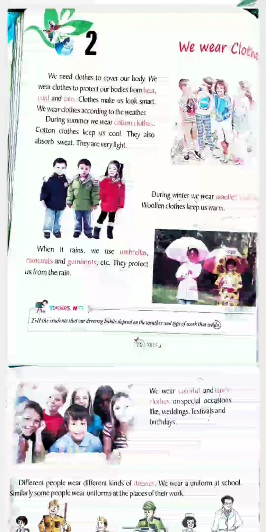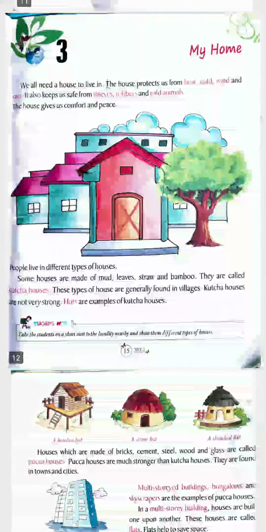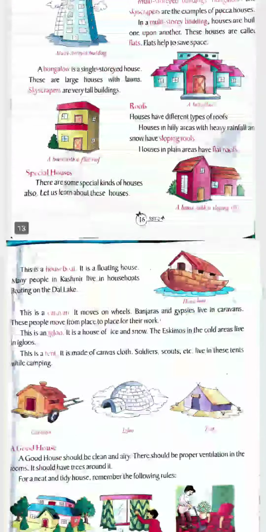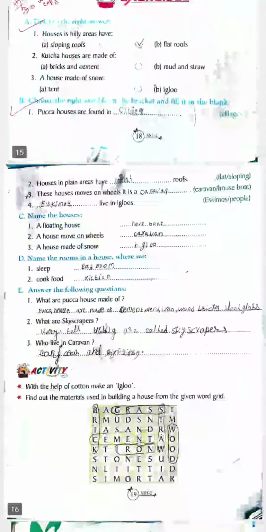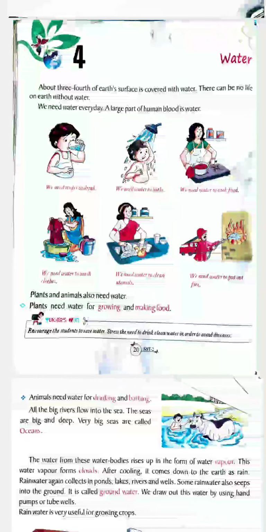And the next is we wear clothes, chapter number 2. And this also we have finished before lockdown, and its works also completed. And chapter number 3 you have my home, that also we have finished. You have learned about these before lockdown. Now today I'm going to teach you chapter number 4, that is water. You can find it on your page number 20 of your social study book.